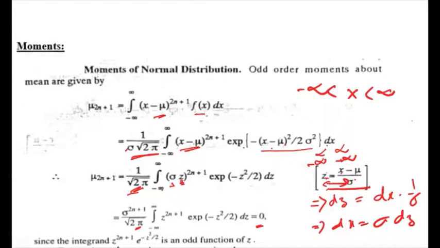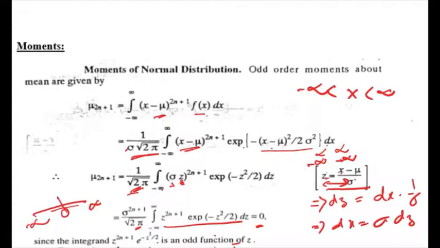Since the integrand z to the power twice n plus 1 e to the power minus z square by 2 is an odd function of z, the integration is from minus infinity to plus infinity, including 0.